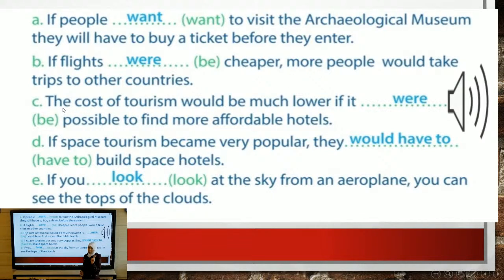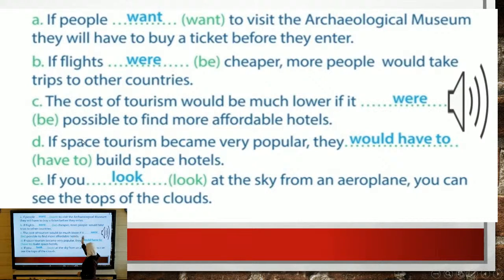It is second conditional. C, the cost of tourism would be much lower if it were possible to find more affordable hotels. So also it is second conditional. We have would be, and here we have were. Not was, if it were. And where is the comma?